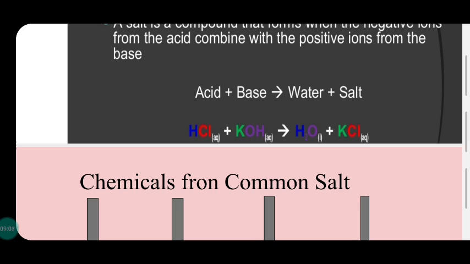Products formed are water, H2O, in the liquid state and potassium chloride, KCl, in the aqueous form. So salts are crystalline substances formed when a base reacts with an acid.